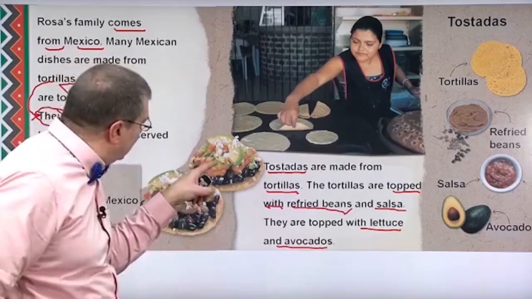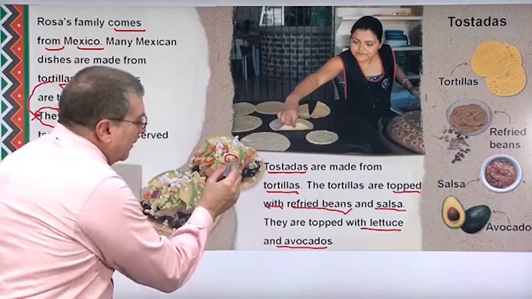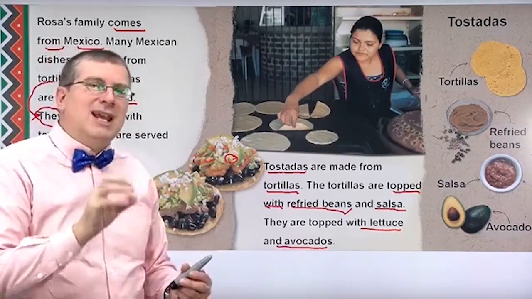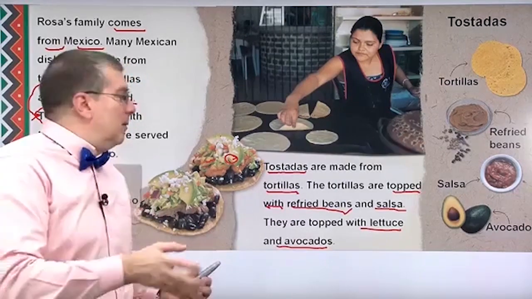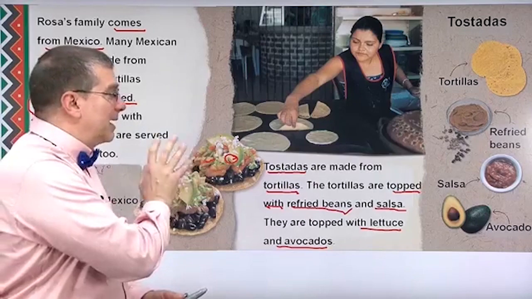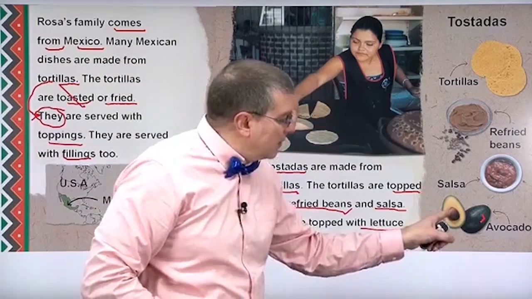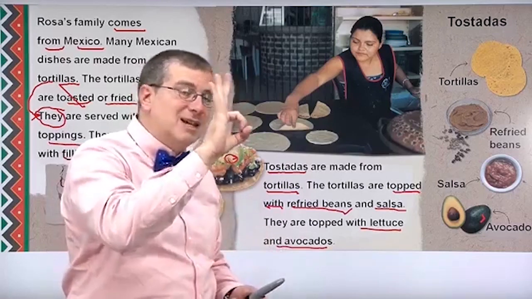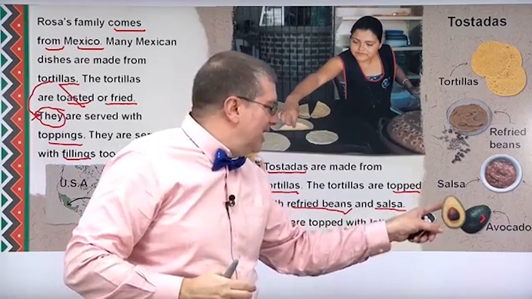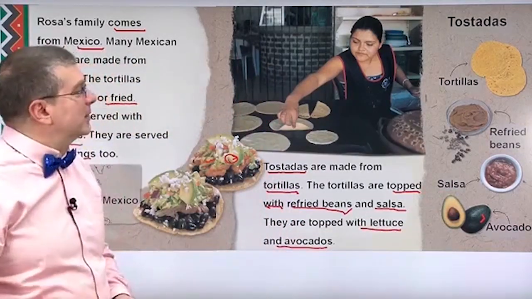We can see the lettuce, right? And we can see the avocado. This is avocado right here. It's kind of a fruit. It's a soft fruit. It has a pretty good taste, but it's very common in Mexican food. And you can see the avocado fruit here. The avocado has a big seed, just one seed right in the middle. Don't eat that. Ow, you hurt your teeth. But you can eat the fruit around the avocado. And it's very good.